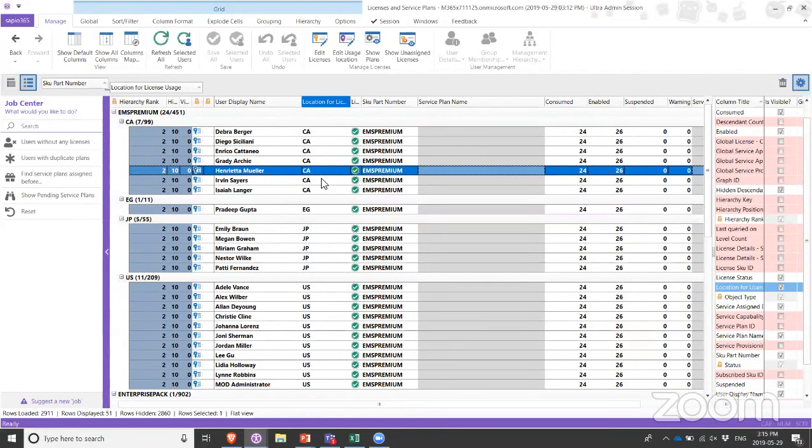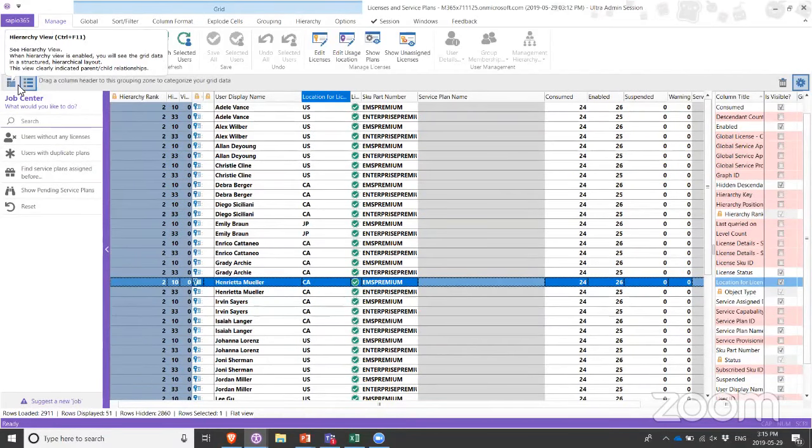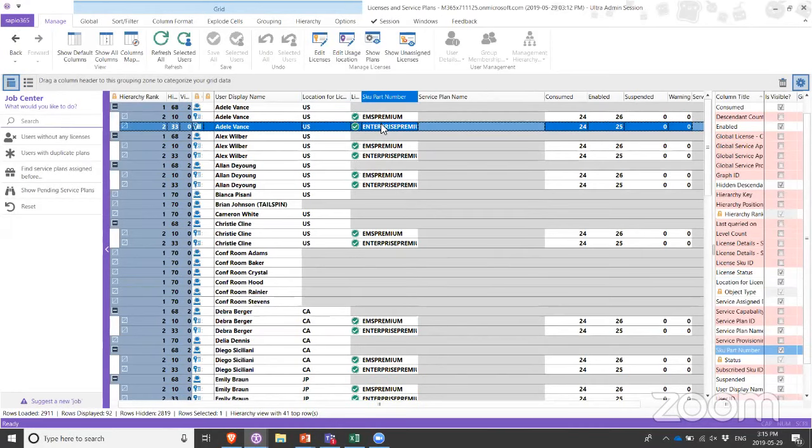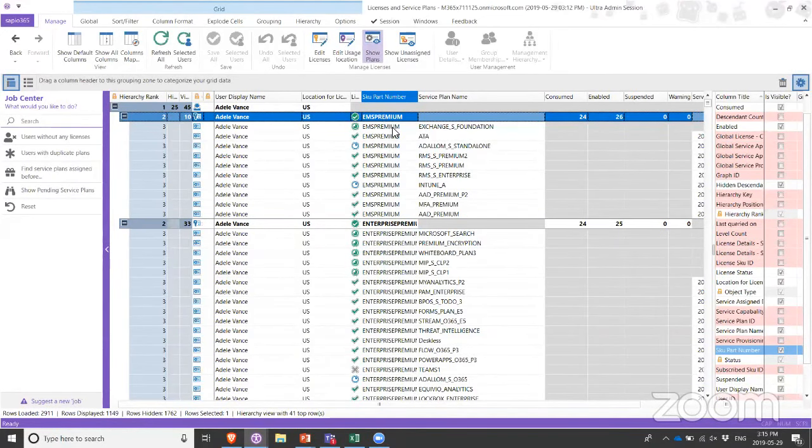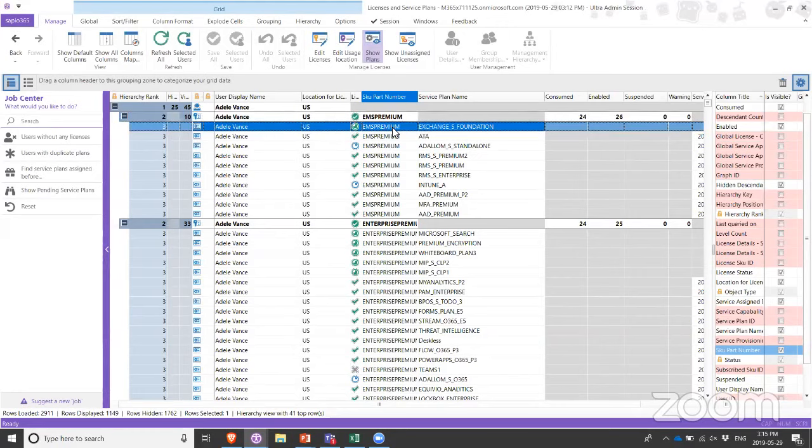All right, so what else do we show here? We can see all of our users and the licenses that are assigned to them. However, we can also dig deeper and actually look at the service plans that are part of these licenses, as well as the service plan statuses for all of those users, which is something really, really cool.